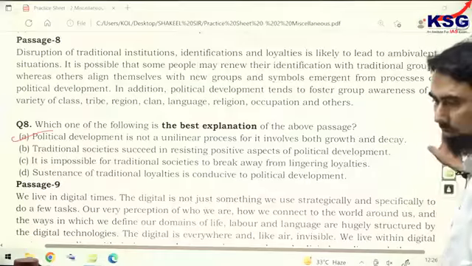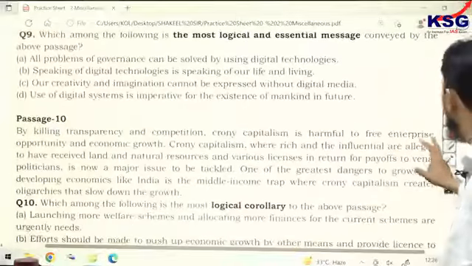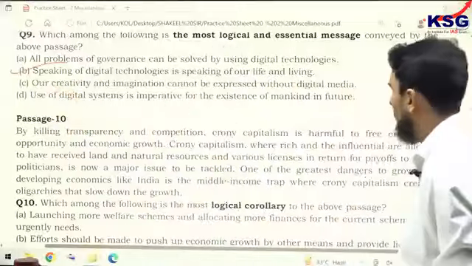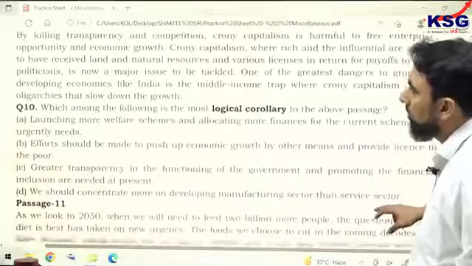Passage 8, option A. Passage number 9, it talks about digital times, not difficult, it should be option B for Bombay. The rest of the options have extreme words. Passage 9, option B.